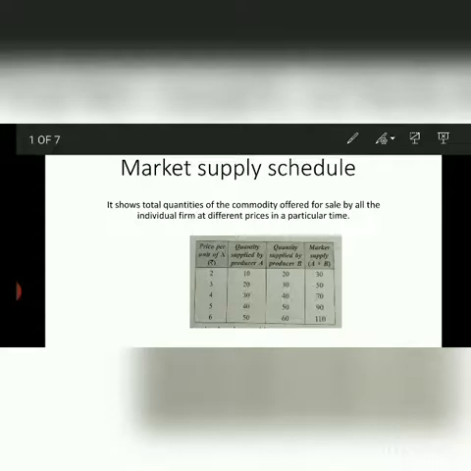So market supply will be 50 plus 60, equals 110. We can all see that market supply is the sum total of the quantity supplied by producer A and producer B. So this proves the law also, because the law of supply says that when the price increases, the producer wants to supply more quantity so that he can get maximum profit from it.